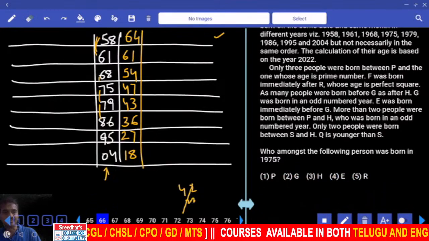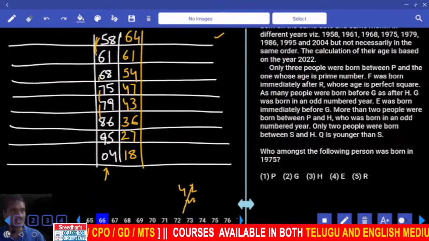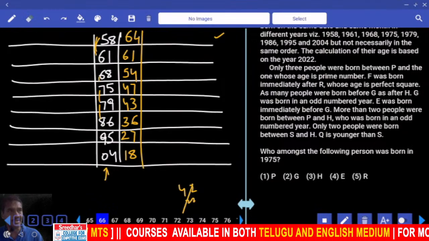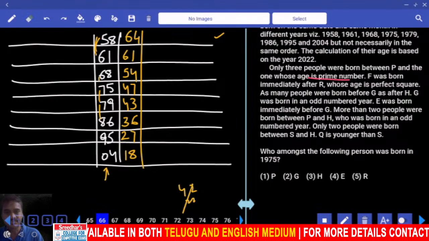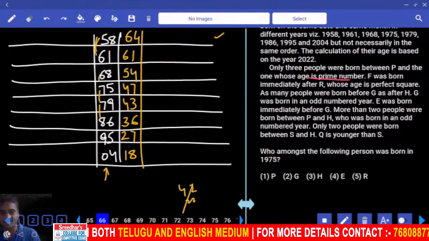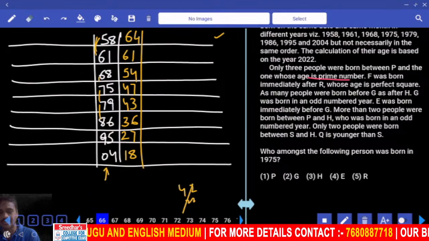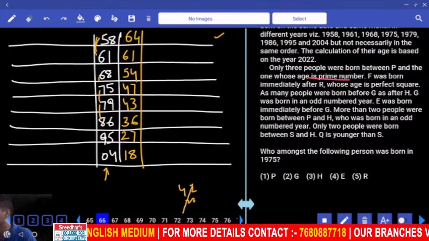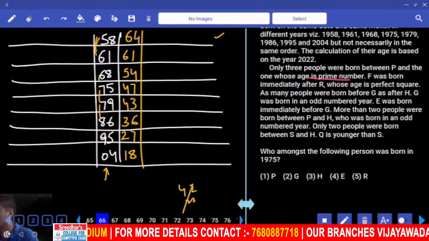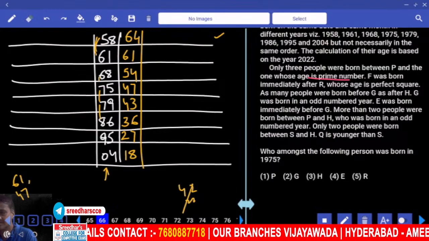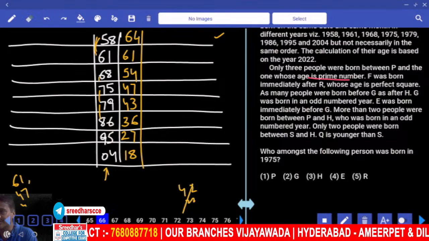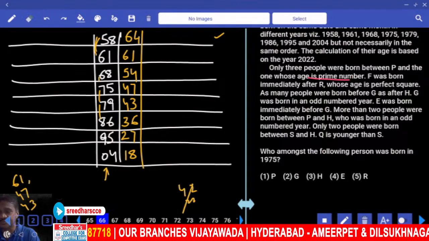Then coming to the information: there are only 3 persons between P and the one whose age is a prime number. Age is a prime number. Now how many prime numbers are there in this? Which prime numbers are there? 61, 47, 43. How many are there? There are 3 prime numbers.